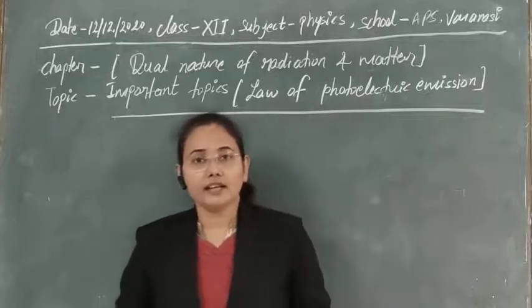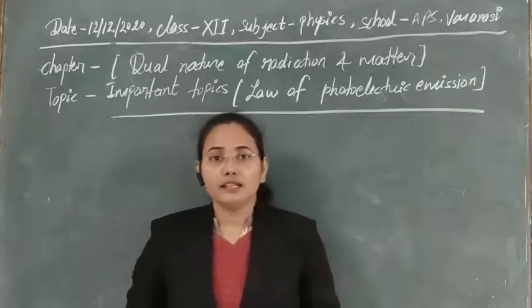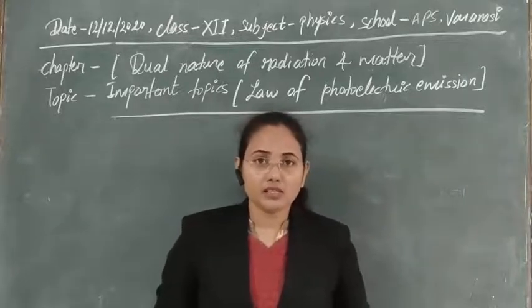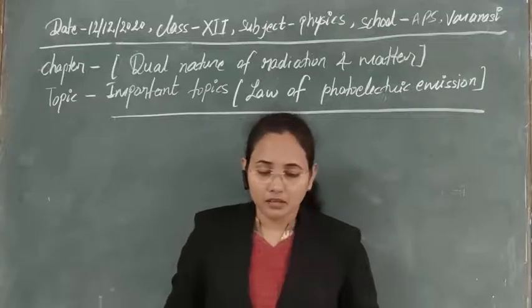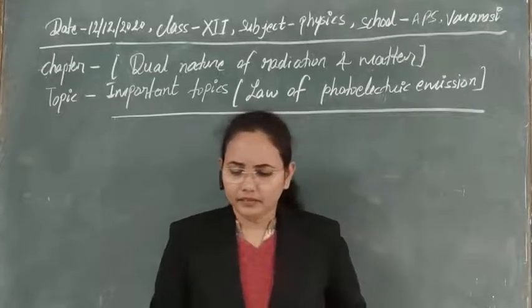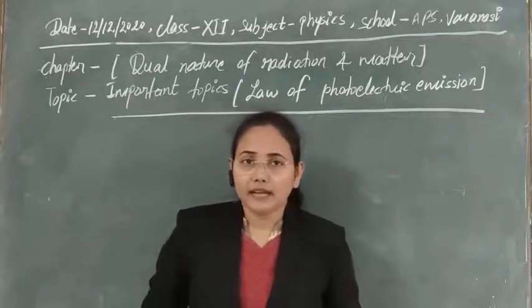Why are we saying suitable frequency? It is already clear to you from the concept of free electrons in metals.